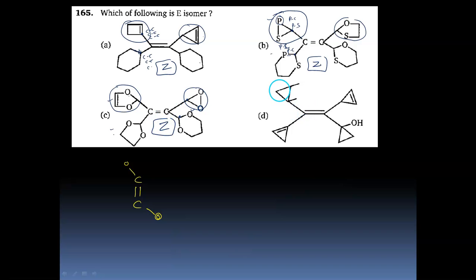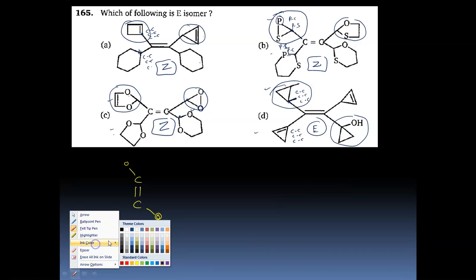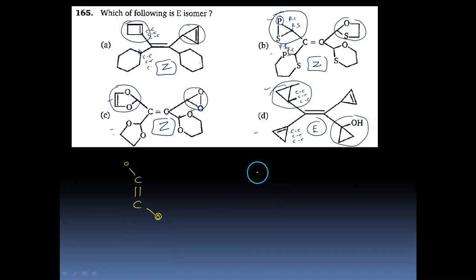Next, over here, out of this and this, we have this carbon, and this is a CC bond. If I talk about the three bonds, it is CC bond, CC bond, CC bond. Over here, CC bond, CC bond, CC bond. But real bonds are preferred over duplicated bonds. Therefore, this will be higher priority. Over here, because of this oxygen, it will be the highest priority. So we can see that the high priorities are on opposite sides. So this is the one which is showing the E isomer. For this question, the answer would be D.